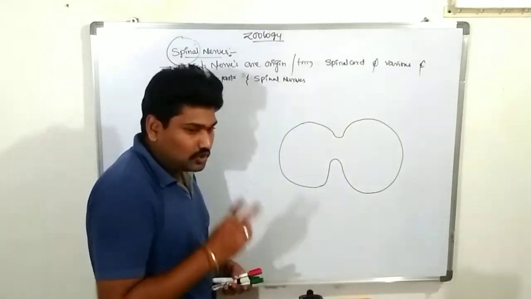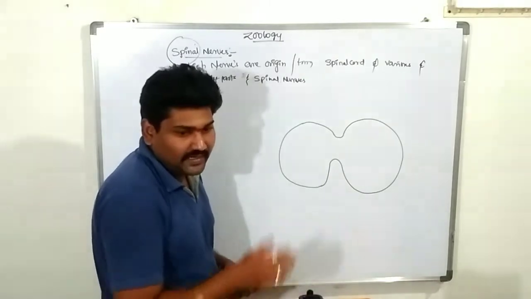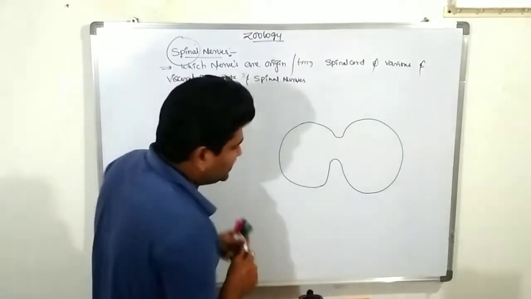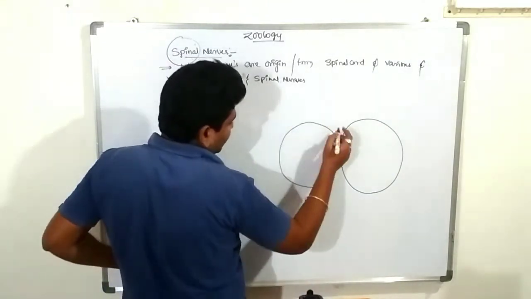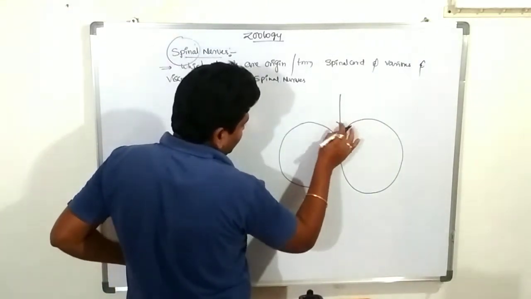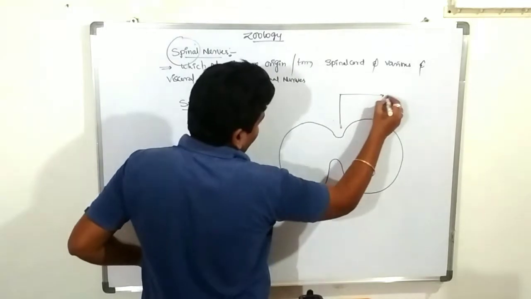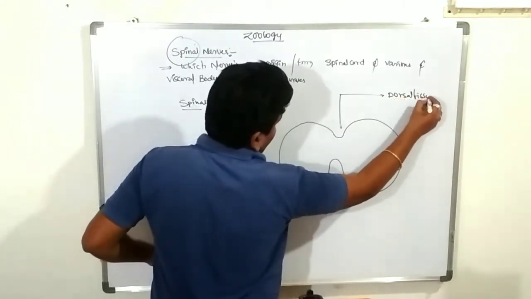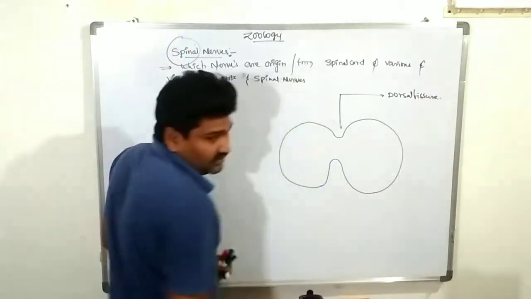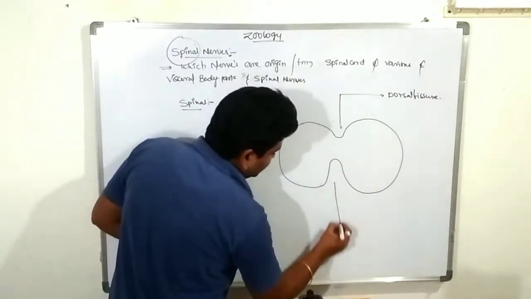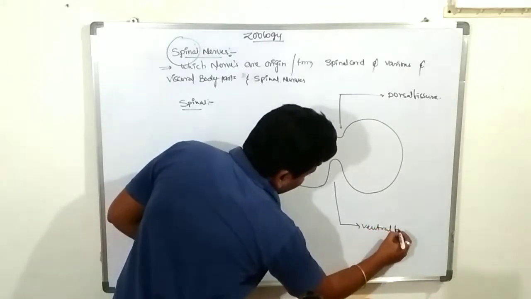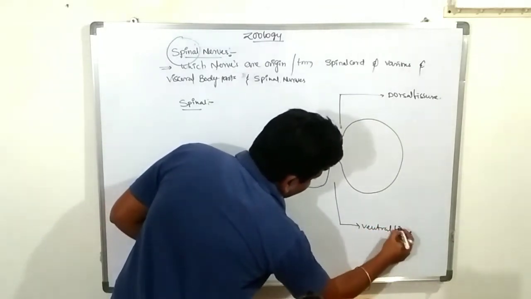The spinal nerve contains two fissures, anterior and posterior, nothing but the dorsal fissure and the ventral fissure. This one is the dorsal fissure. This one is the ventral fissure. Compare these two fissures.